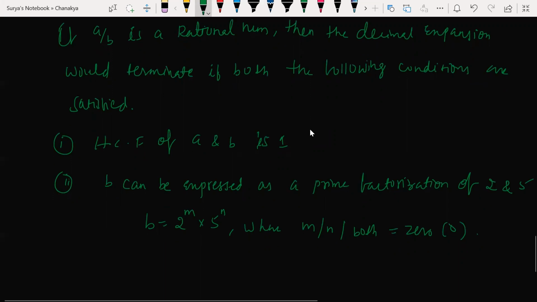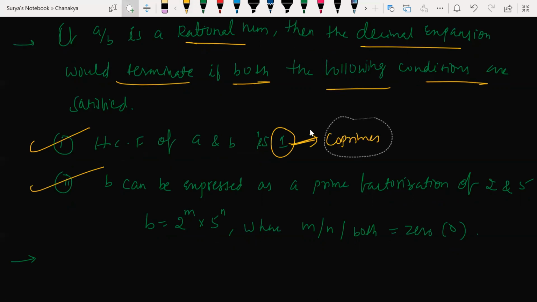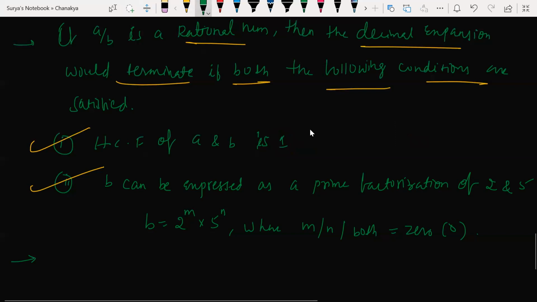Look at this here. Try to understand it properly. A by B is a rational number. The decimal expansion would terminate if both the following conditions are satisfied. HCF of A and B must be 1. What is the meaning of this? Co-prime. A and B must be co-prime, isn't it?